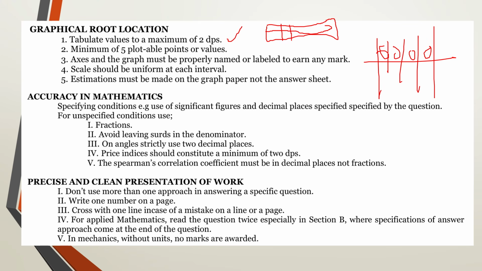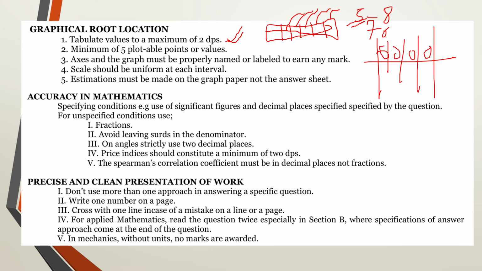So in your table, the maximum number of decimal places on the values you are going to plot must be 2 decimal places. This is very important. Then the minimum plottable points, or the minimum columns that you must have in this table, must be 5. So you should not be having less than that. Usually they are between 5 to 8, but mostly they are going to be 7 or 6. But you should not have less than a minimum of 5.